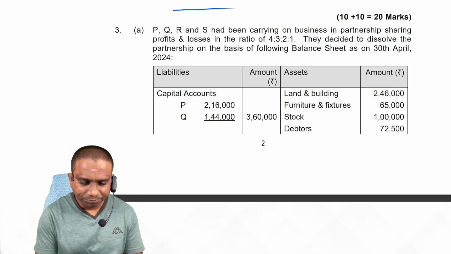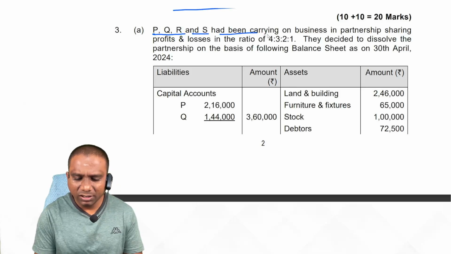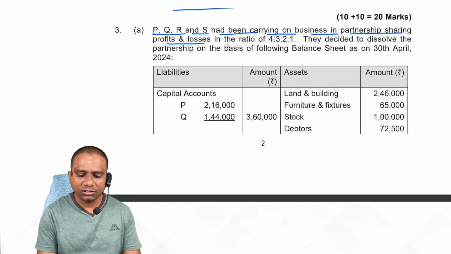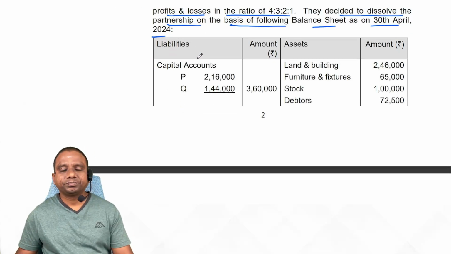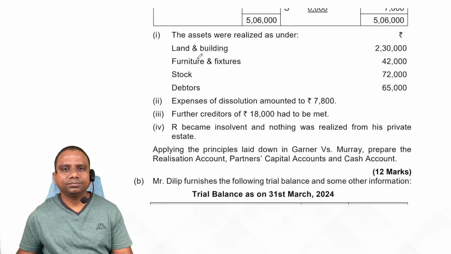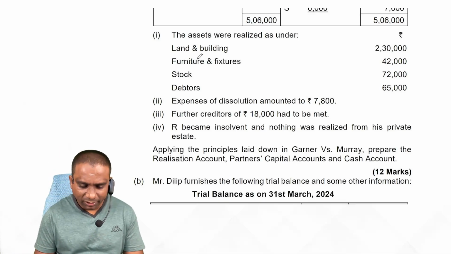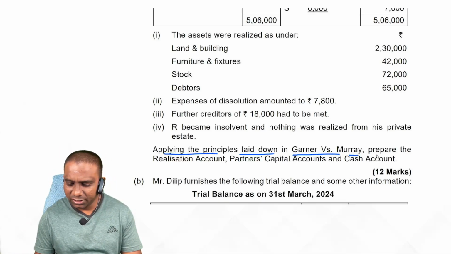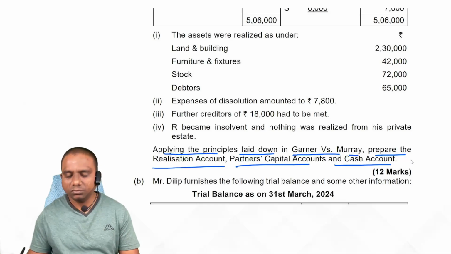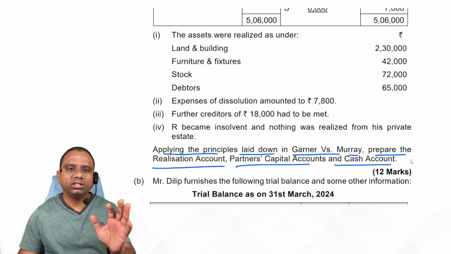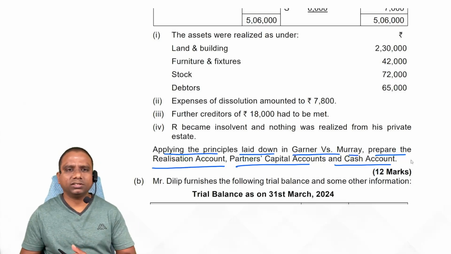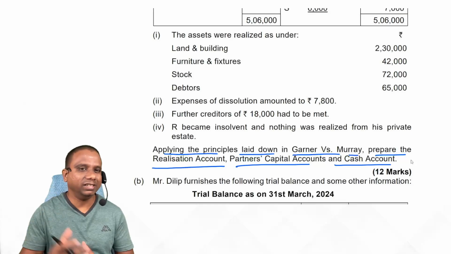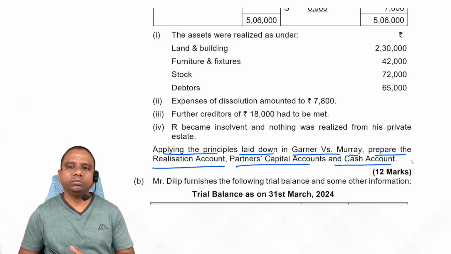Dear students, now look at P, Q, R, and S had been carrying on business in partnership, sharing profits and losses in the ratio of 4:3:2:1. They decided to dissolve the partnership on the basis of following balance sheet as on 30th April. Now, it is normal dissolution. Observe carefully. Now look at applying the principles laid down in Garner versus Murray. Prepare the realization account, partners capital account, and cash account. When it comes to piecemeal distribution, you have to apply a little bit of common sense, but drafting the statement is very important.